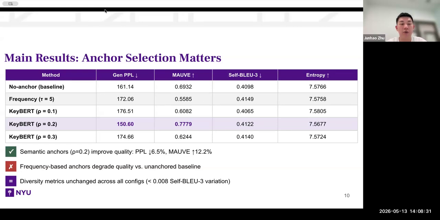Second, frequency-based anchors might degrade quality in comparison to the unanchored baseline. Third, diversity metrics are unchanged across all configs, indicating the improvement in generation quality does not come at a cost of generation diversity.